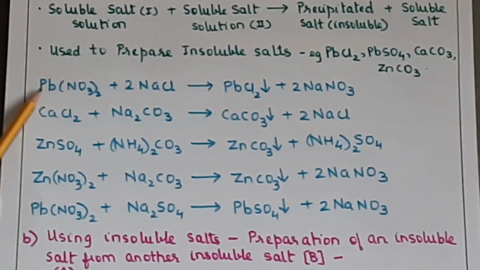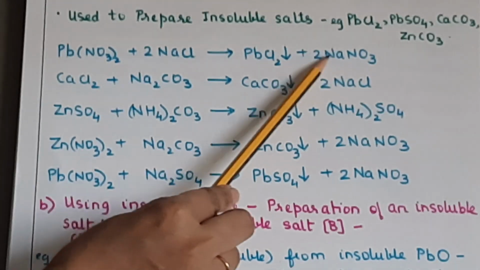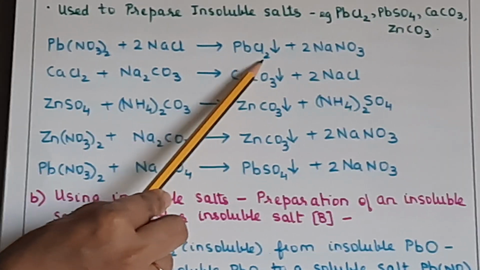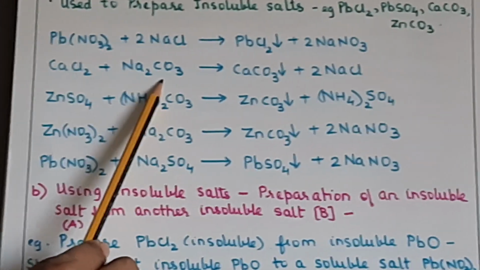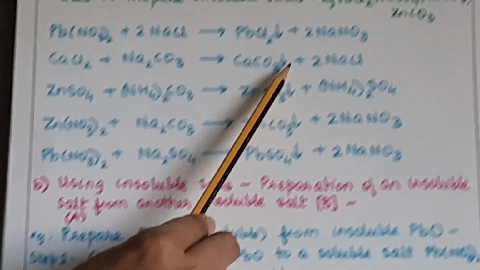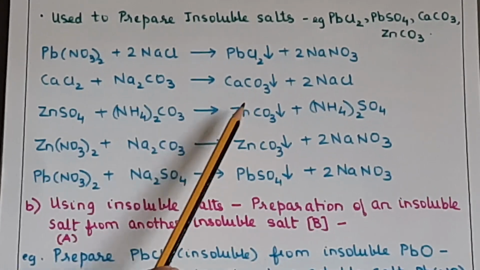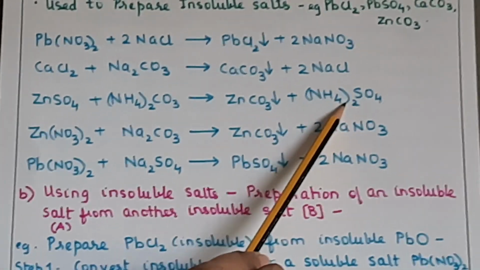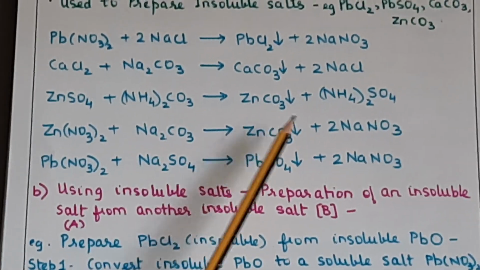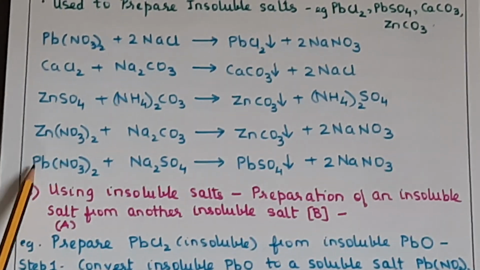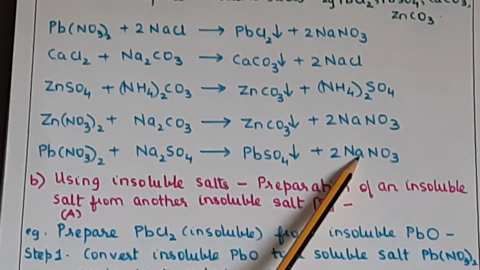So just see this: Pb(NO3)2 plus 2NaCl will give you PbCl2 plus 2NaNO3. So this is our insoluble salt. Downward arrow indicates a precipitate. CaCl2 plus Na2CO3 gives CaCO3 plus 2NaCl. ZnSO4 plus ammonium carbonate will give ZnCO3 plus ammonium sulfate. Zinc nitrate plus Na2CO3 gives zinc carbonate plus sodium nitrate, and lead nitrate plus sodium sulfate will give you lead sulfate plus 2NaNO3.